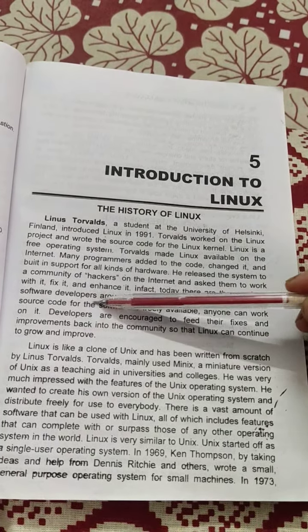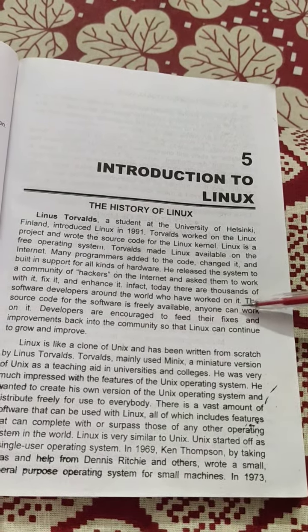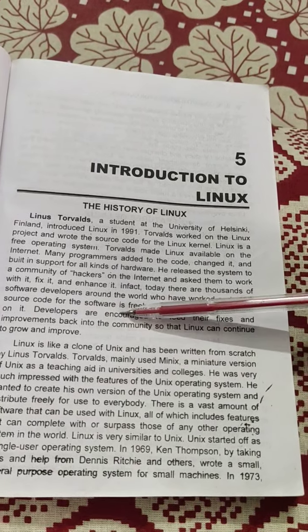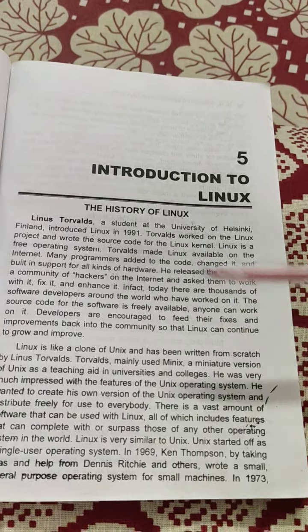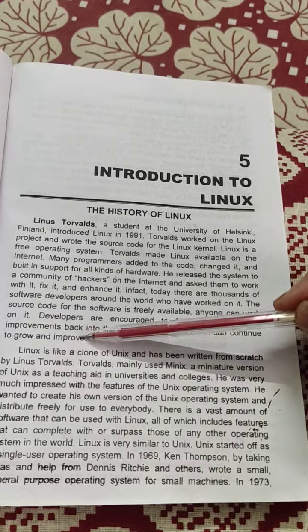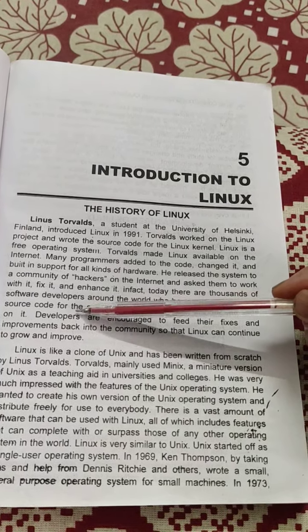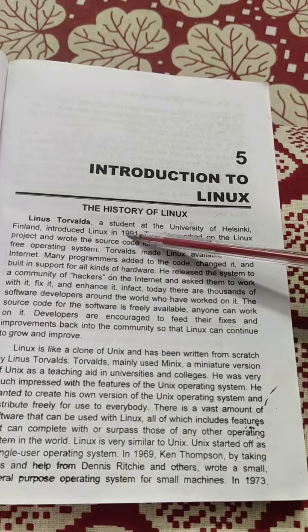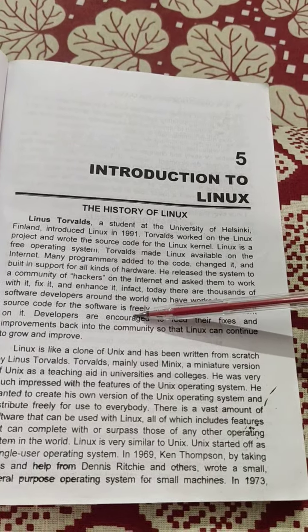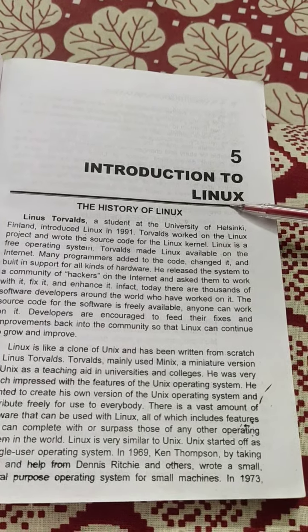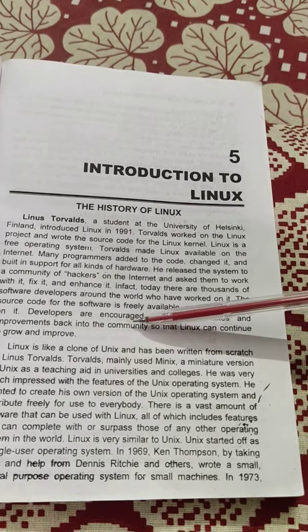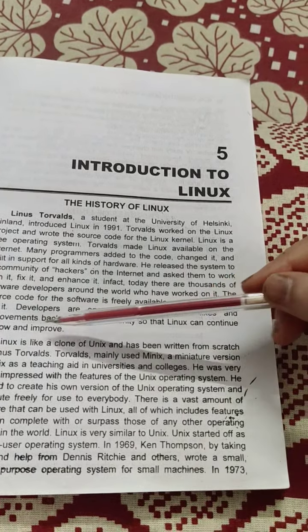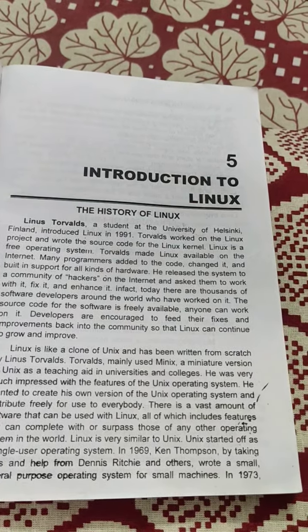In this chapter, developers are encouraged to feed their fixes and improvements back into the community so that Linux can continue to grow and improve. The various developers who develop Linux are encouraged so that this operating system grows in a unique and improved way.